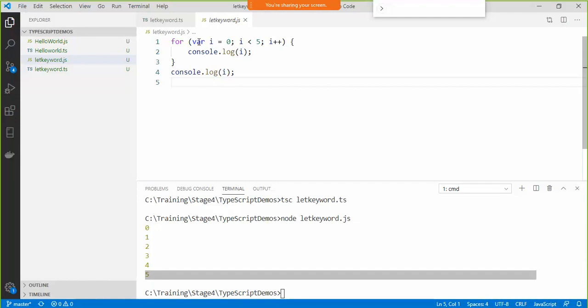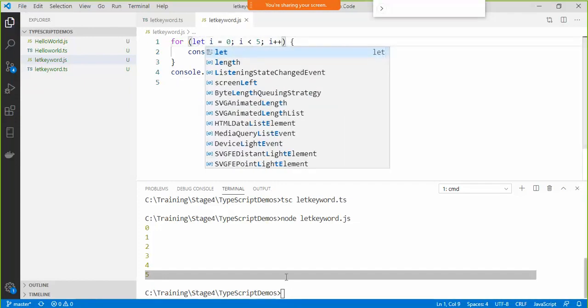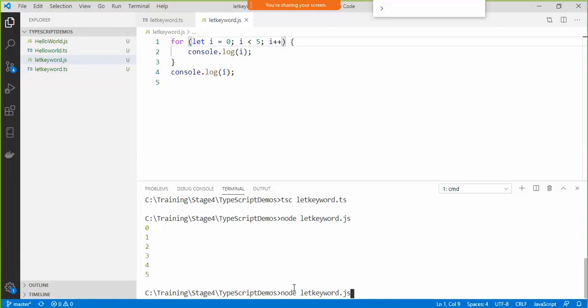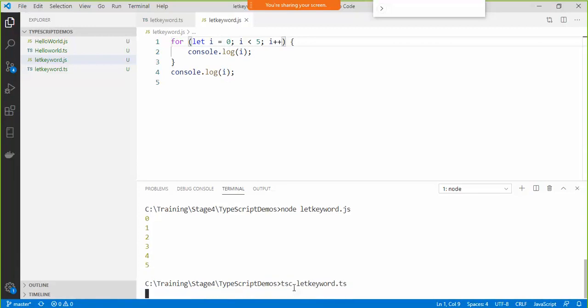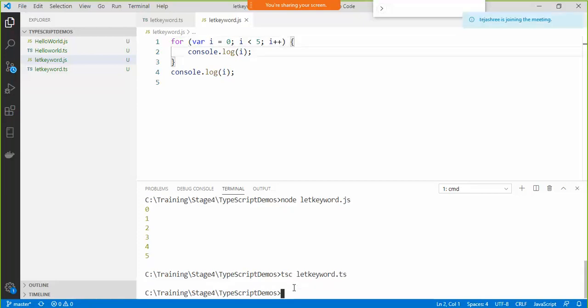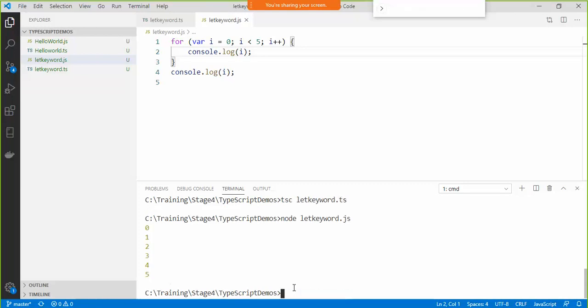But if I make a small change to this program, let's say replace this var with let, and now if I transpile it, say tsc, actually this will give me the same output, because if something is not compatible with JavaScript, it is going to use fallbacks.